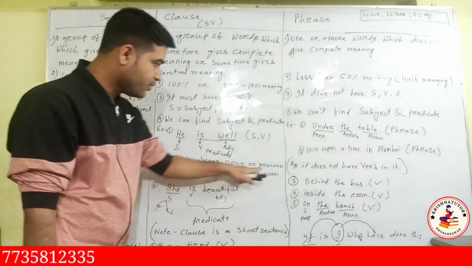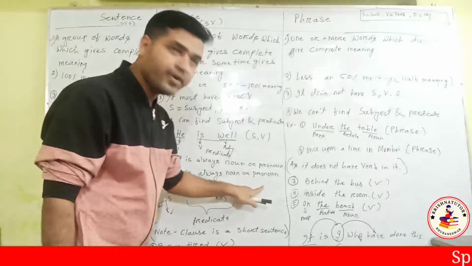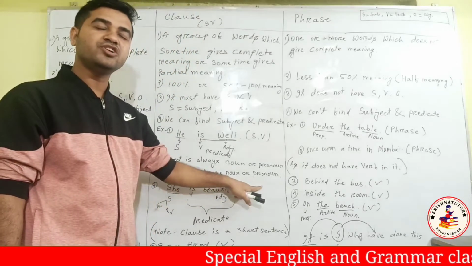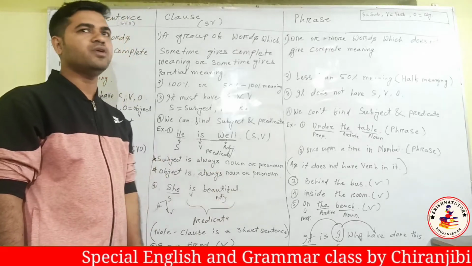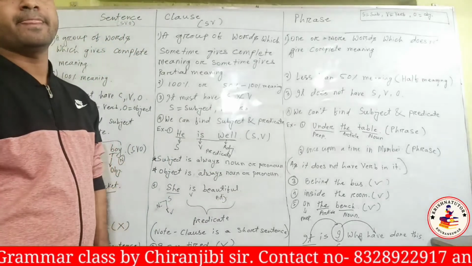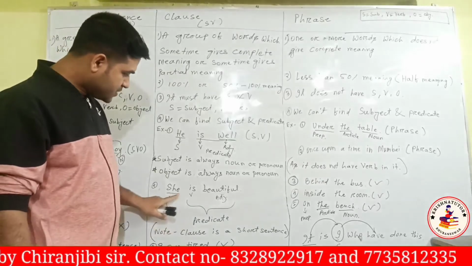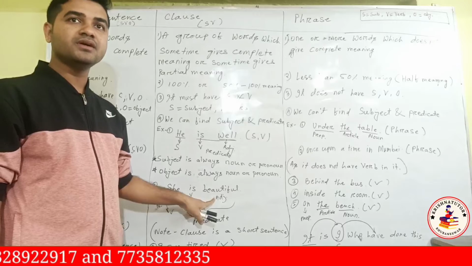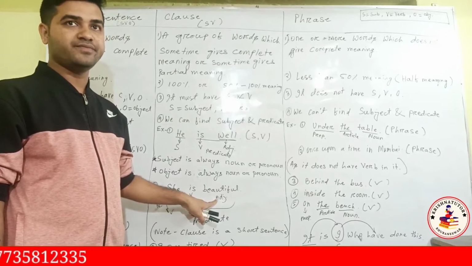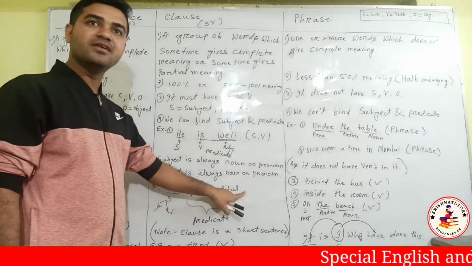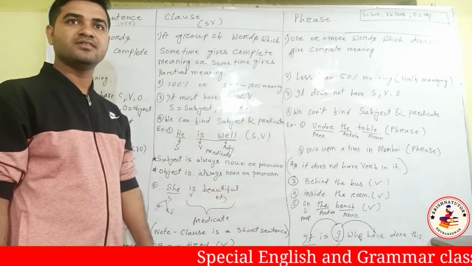Subject is always a noun or pronoun. Object is always a noun or pronoun. I told you, the subject is always a noun or pronoun, and the object is always a noun or pronoun. Without a noun or pronoun, we cannot say it's a subject. See, if I say "she is beautiful," is it a noun? Beautiful is an adjective. If I say "she is a beautiful girl," that becomes a sentence.